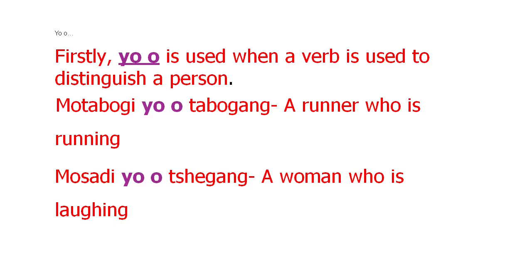A woman who is laughing. When you use yo-o in this way, make sure that the verb ends with an ng suffix. In this case, tshega becomes tshegang, and taboga becomes tabogang.